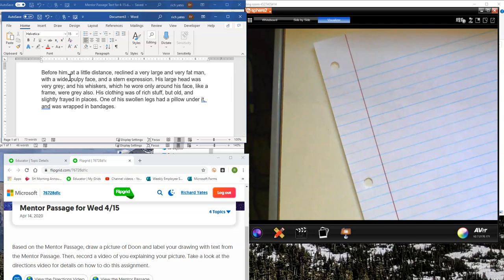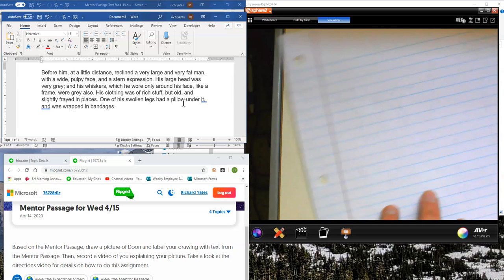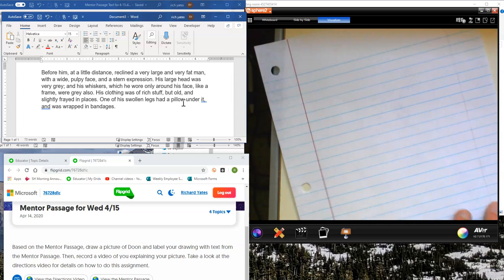So, before him at a little distance reclined a very large and very fat man with a wide, pulpy face and a stern expression. His large head was very gray, and his whiskers, which he only wore around his face like a frame, were gray also. His clothing was of rich stuff, but old and slightly frayed in places. One of his swollen legs had a pillow under it and was wrapped in bandages. There's a lot of description here, so I'm going to use that to help draw it.